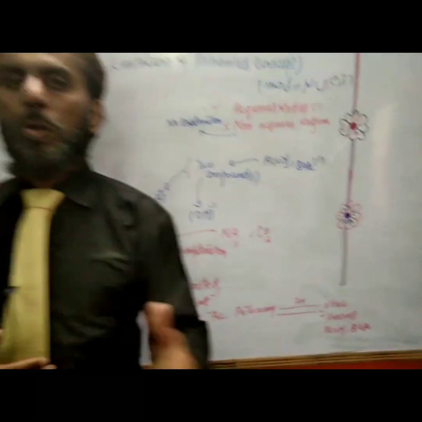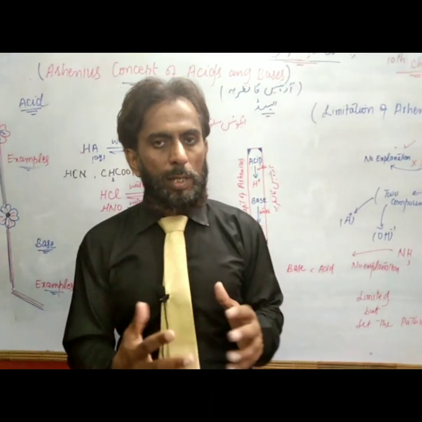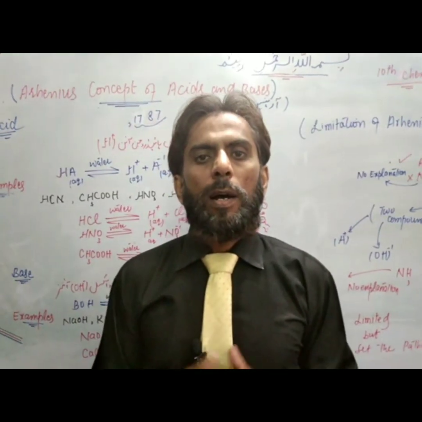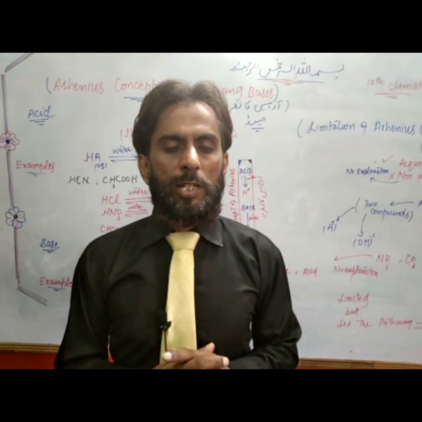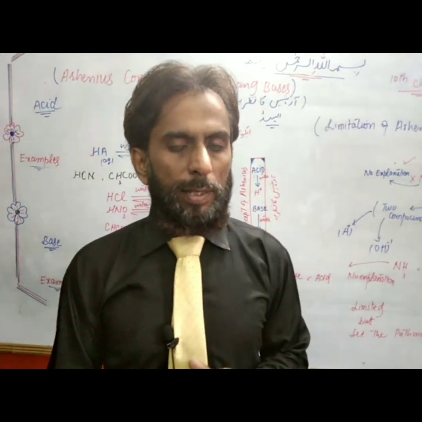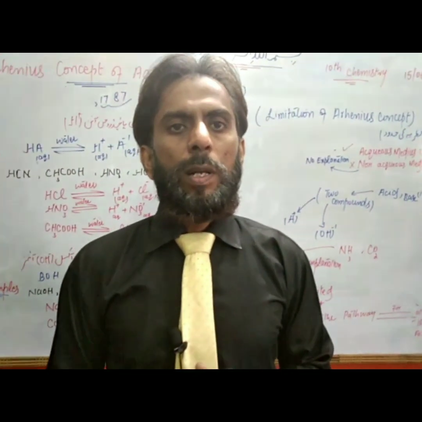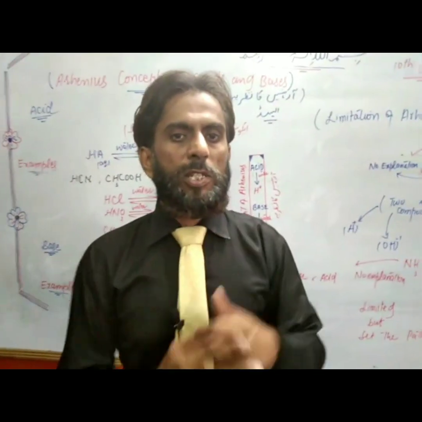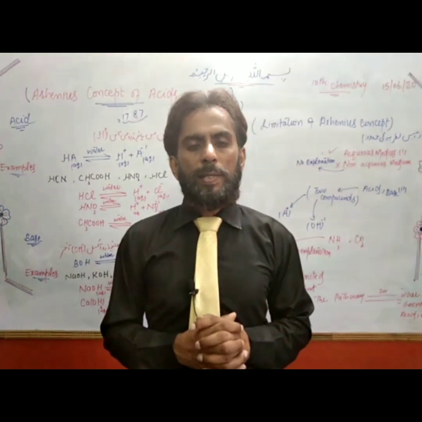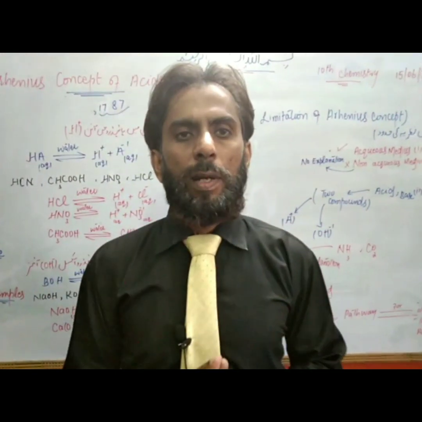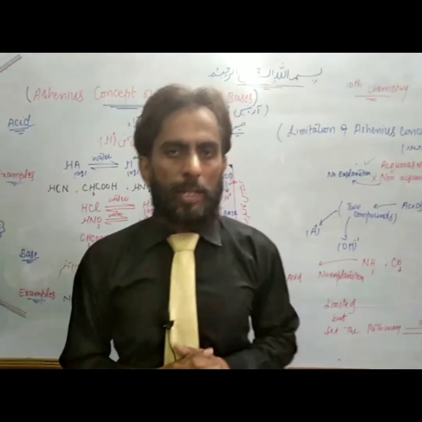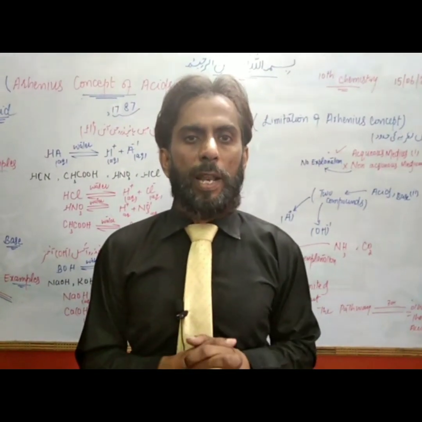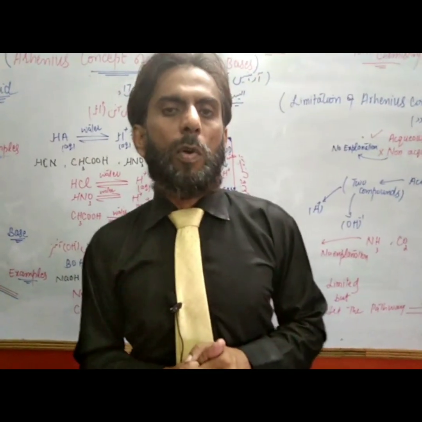So students know my question-answer system is there. My first question is, when did Arrhenius present his concept about acid and base? Yes, in 1787. What is acid by Arrhenius? Acid is a substance that provides H+. What is base by Arrhenius? Base is a substance that provides OH-. Give two examples of acid by Arrhenius. Yes, HCl, HNO3. Give two examples of base by Arrhenius: NaOH and Ca(OH)2.